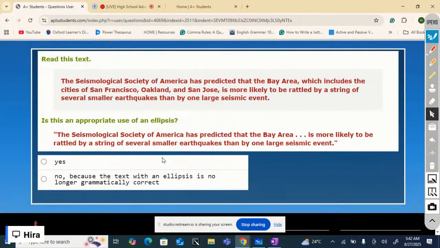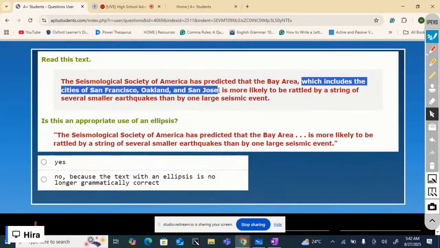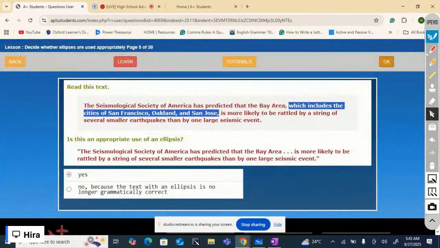Well, if you read the text with an ellipsis, the Seismological Society of America has predicted that the Bay Area, only these words are omitted: the names of areas which are included in it. So the area is more likely to be rattled by a string of smaller earthquakes than one large seismic event. So yes, it's grammatically correct. It makes sense. It maintains the same meaning as the original. So yes, it's the appropriate use of an ellipsis.